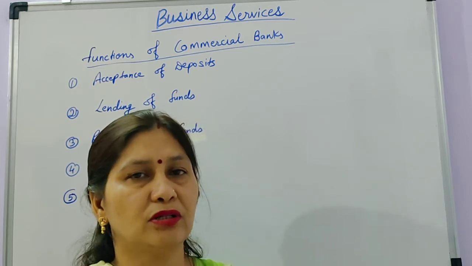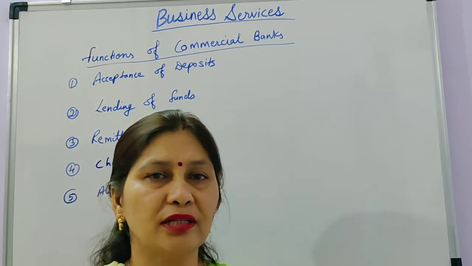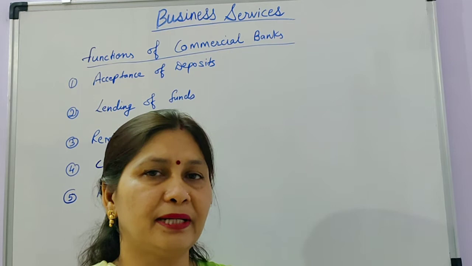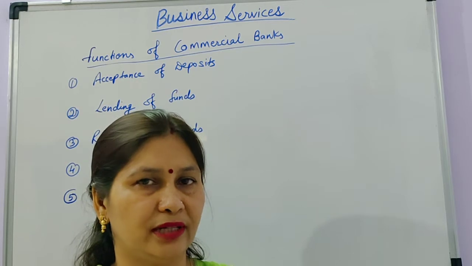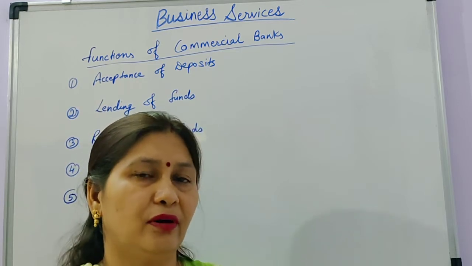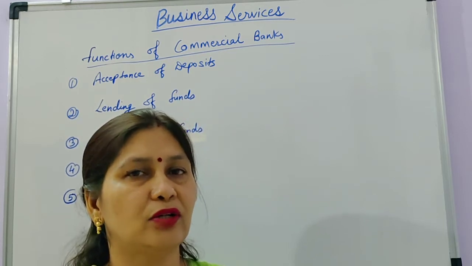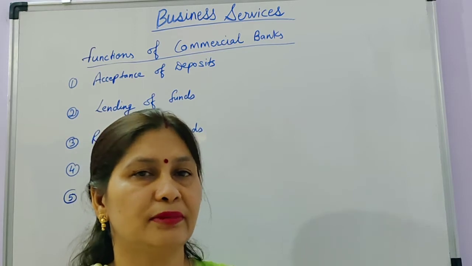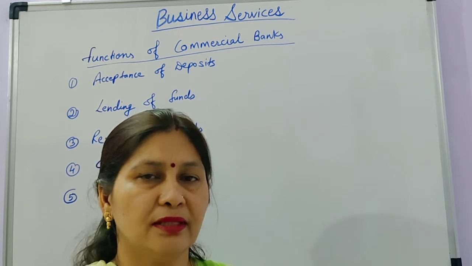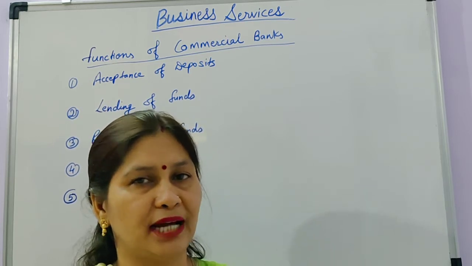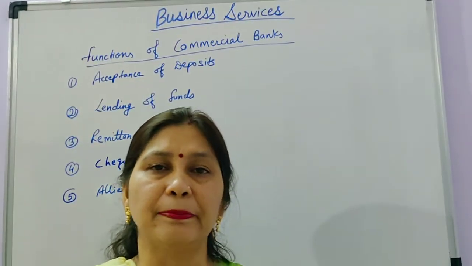In an overdraft account we can deposit our money and we can withdraw beyond the balance, up to the limit of that particular account. It means if we have 50,000 in our overdraft account, we can withdraw 2 lakh or more from that account, whatever the limit of that overdraft is. This overdraft facility is given to respectable persons, or persons known to the bank, or some reputed person. So the first function of a commercial bank is accepting deposits.